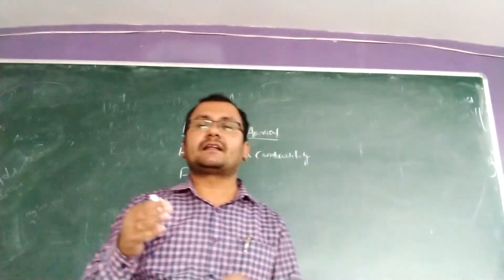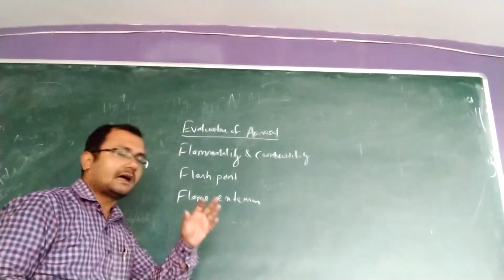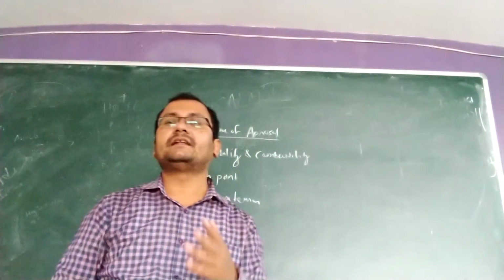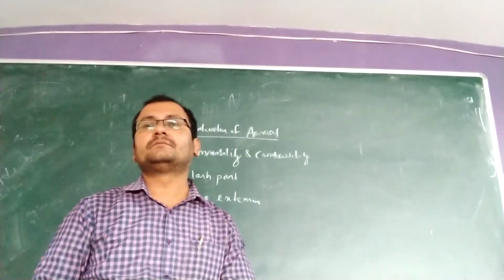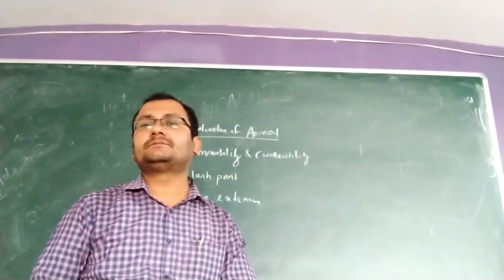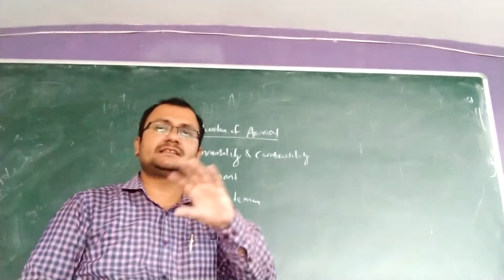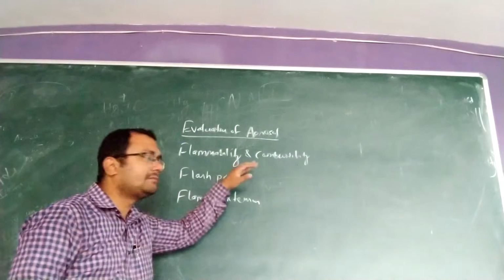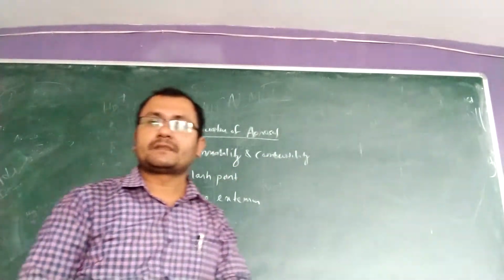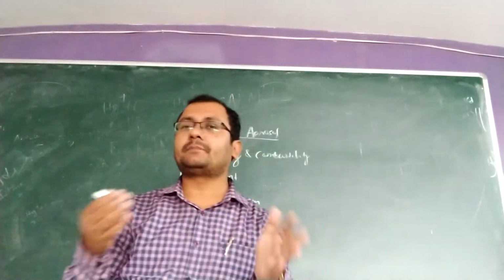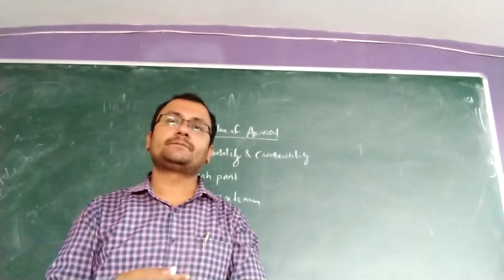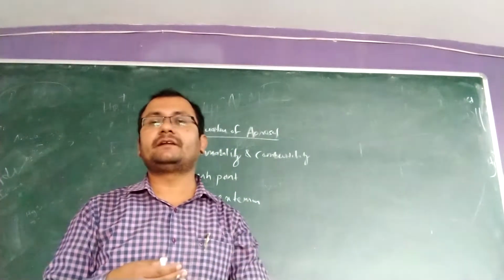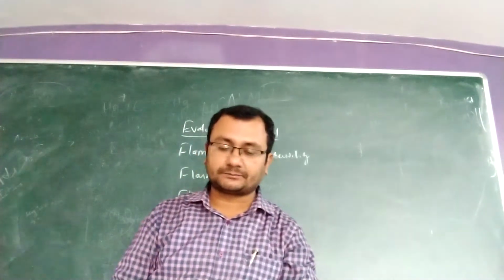As we know, we are taking flammable substances, methane, ethane, different types of propellants, chlorofluorocarbons. So these are flammable substances, and we need to find out the flammability and combustibility of these substances, because we are keeping them in household things. So we need to know the flammability of these types of aerosols.